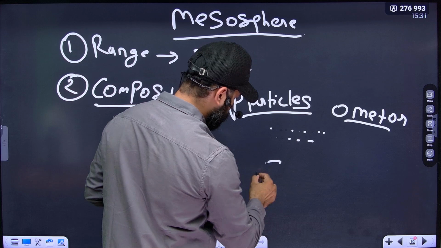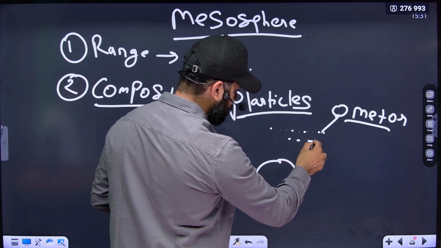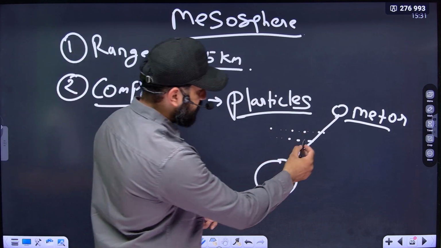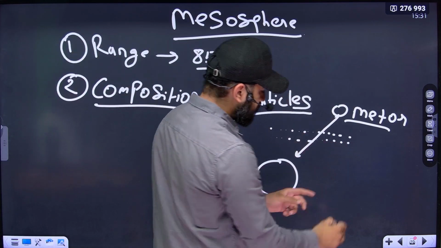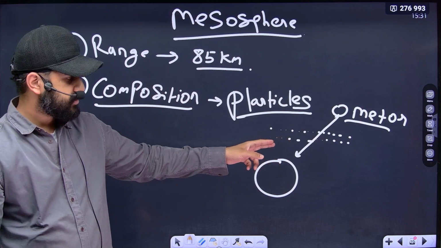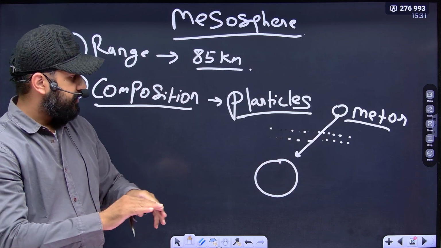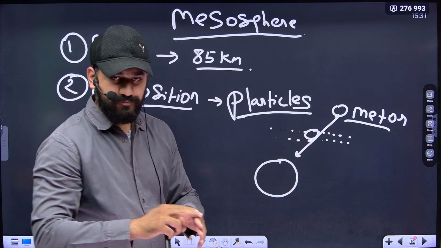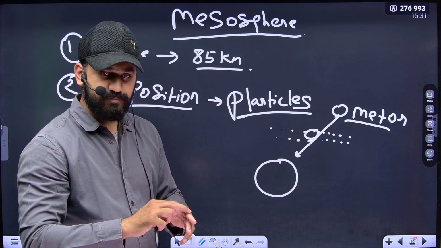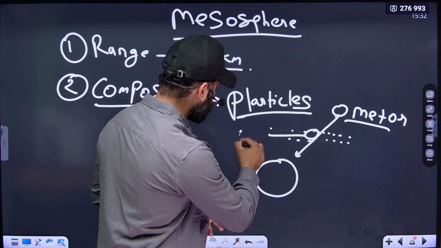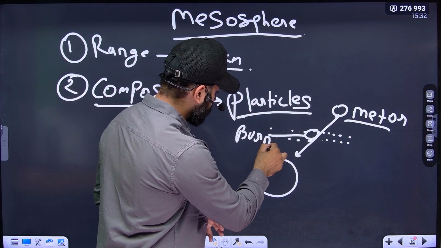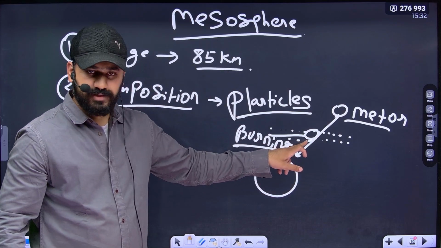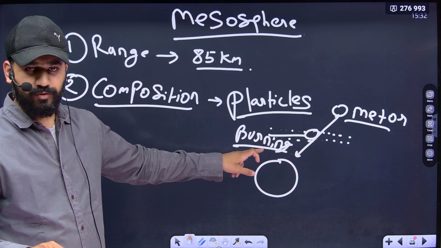Whenever a meteor comes to the earth's surface, it has to pass through this layer of particles. These particles are responsible for creating friction on the meteor. When a meteor comes in this range, friction occurs. This friction is responsible for creating burning or flames.